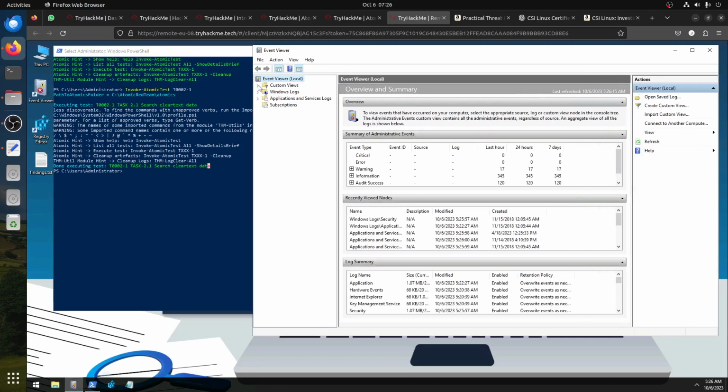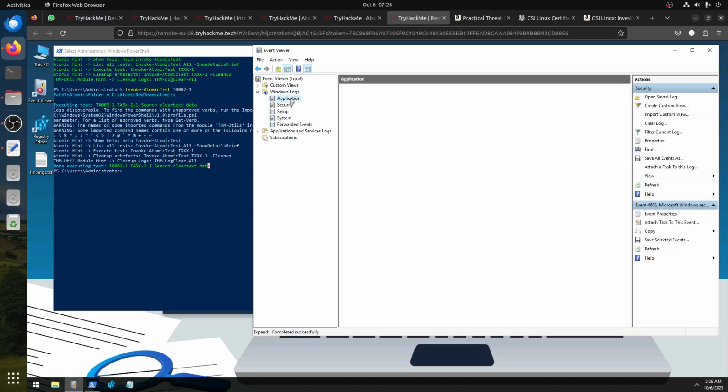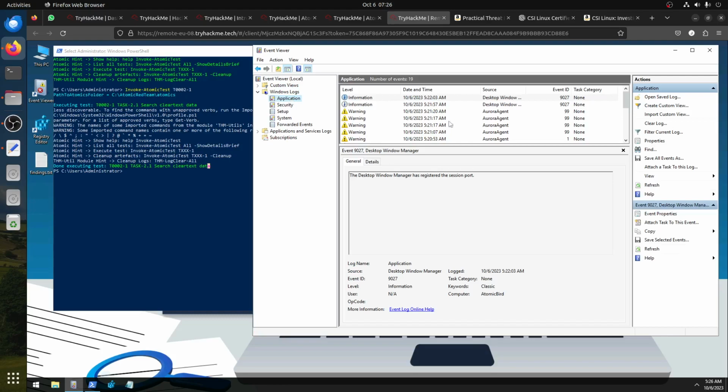Okay, one of the things we need, not that one, I need the security log. The application log is there. Is something useful here? This Aurora agent is there, but it doesn't give me nice information.